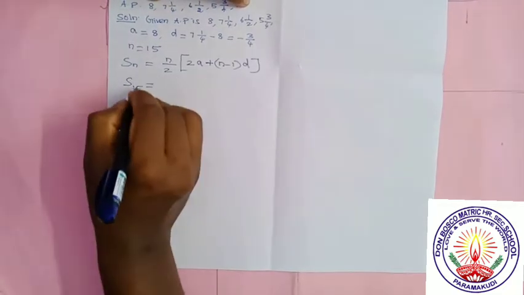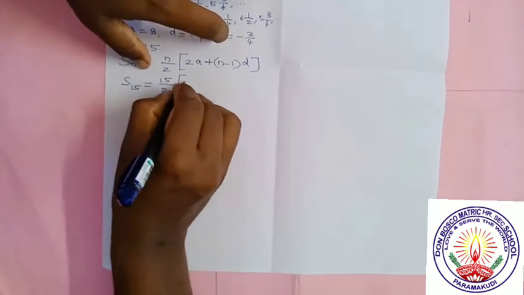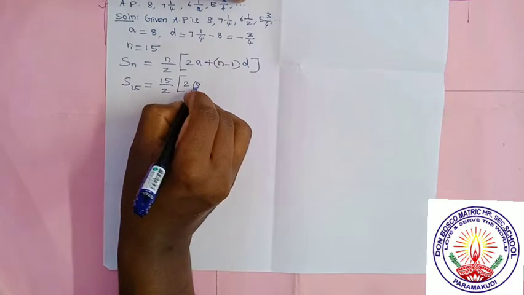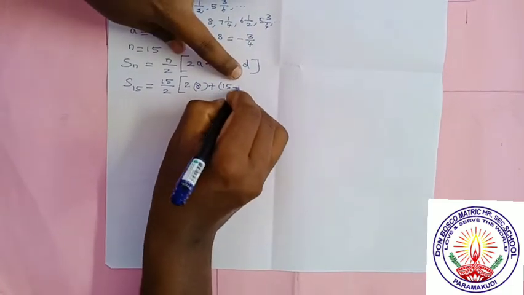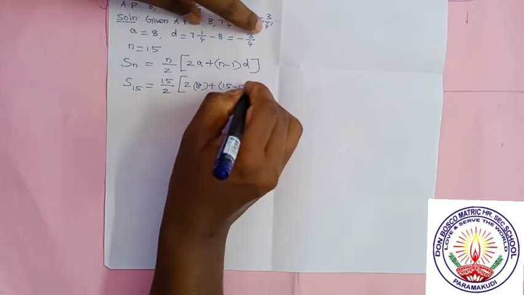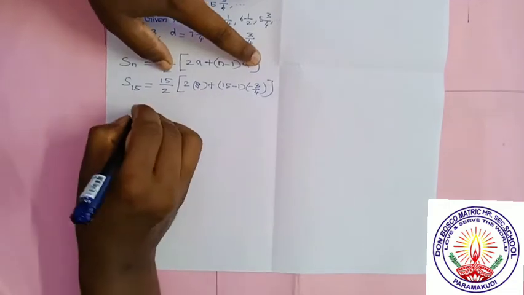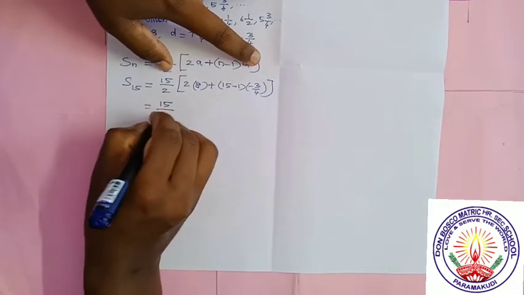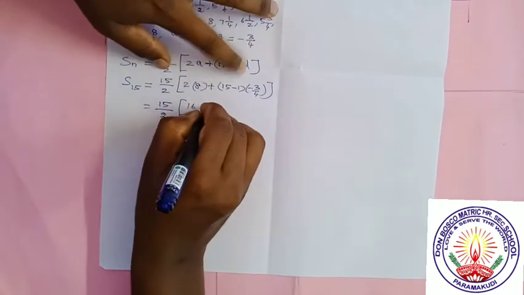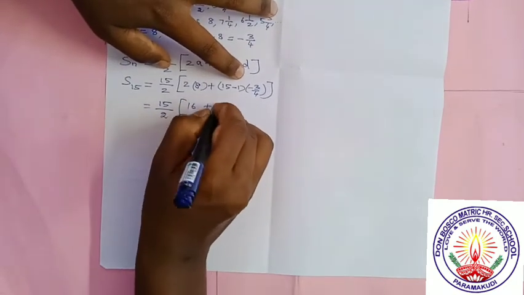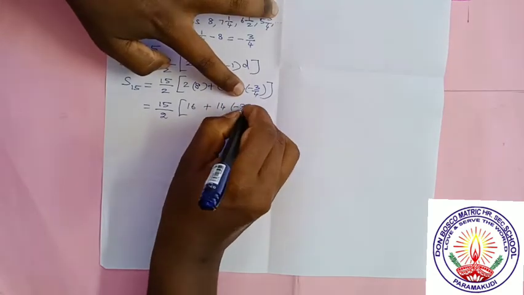S15 is equal to 15 divided by 2 into 2 into a, which is 8, plus 15 minus 1 into d. d is equal to minus 3 by 4, which is equal to 15 by 2 into 2 8s are 16 plus 15 minus 1, 14, into minus 3 by 4.